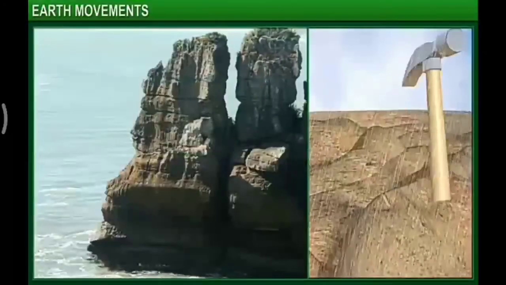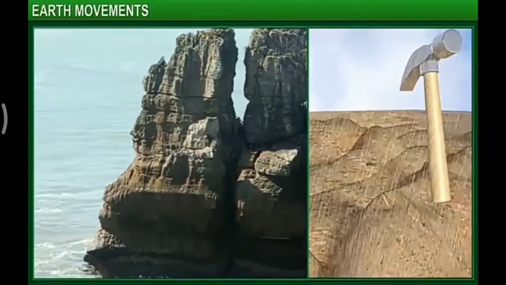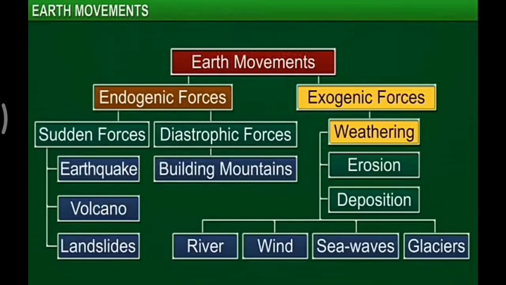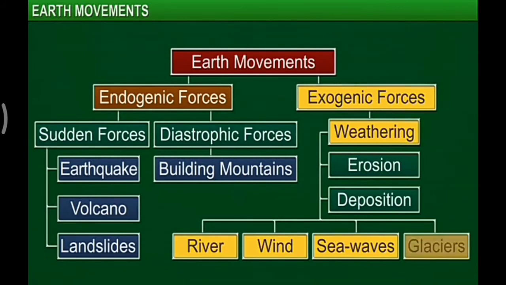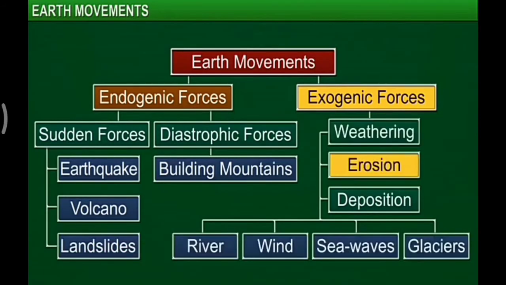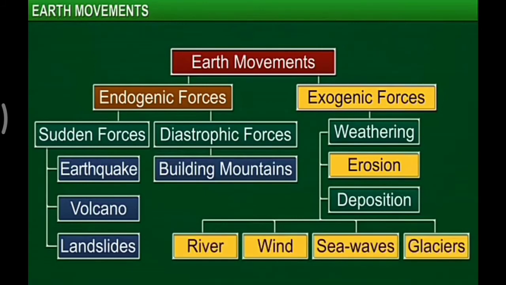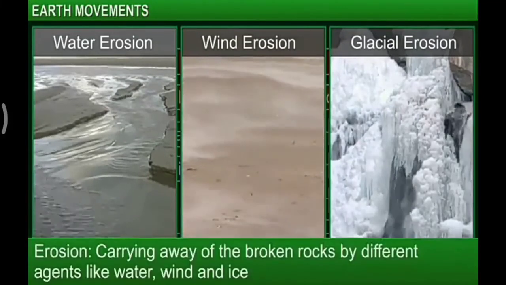Weathering is the breaking of rocks on the Earth's surface by different agents. These agents could be rivers, winds, sea waves, and even ice in the form of glaciers. Erosion occurs when the surface agents carry away the broken rocks to another place.